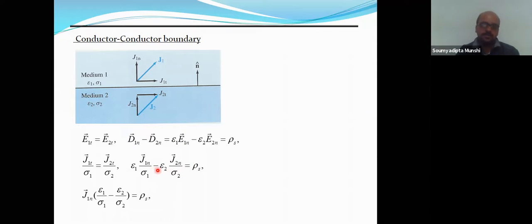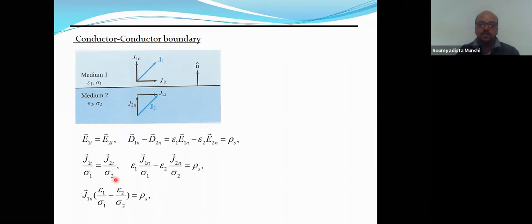Now J1n and J2n are also equal. Just as E1T and E2T are equal, J1N and J2N are also equal, so we take J2N as J1N. If we take J1N common, we get J1N into epsilon 1 by sigma 1 minus epsilon 2 by sigma 2 equals the surface charge density.